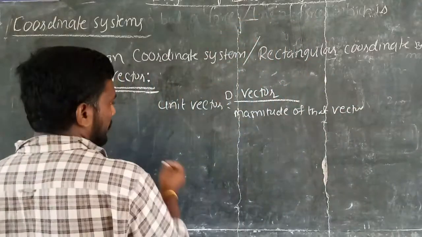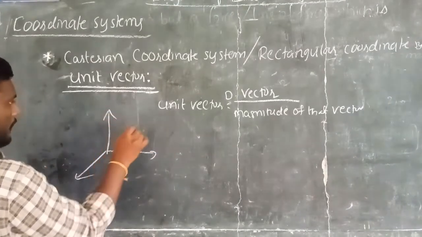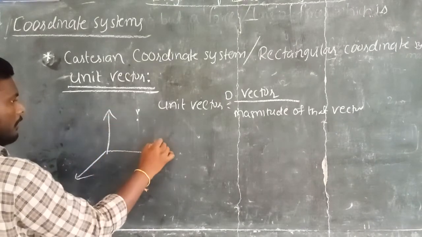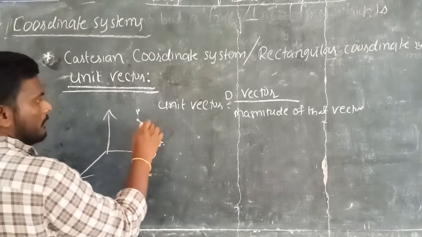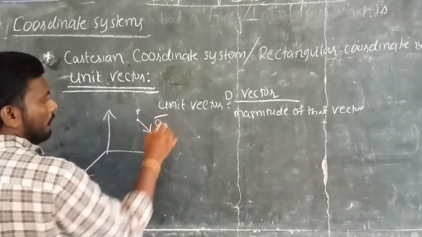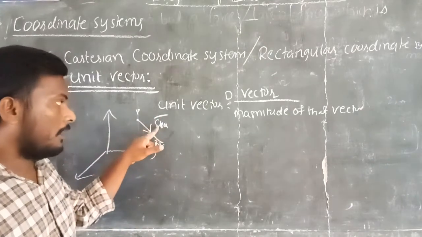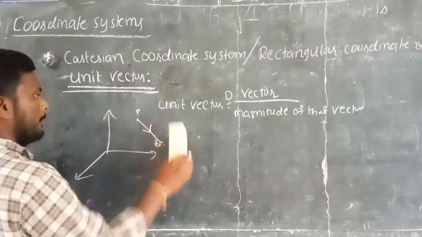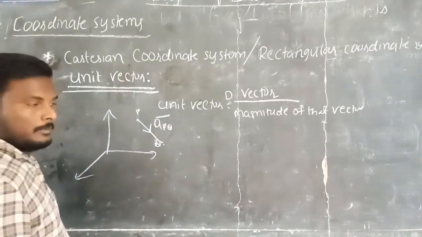So in the previous figure we have taken P bar here and Q bar here. So this is the distance vector. So from this vector, if you want to represent aPQ bar, where aPQ bar is the unit vector, small a PQ bar.